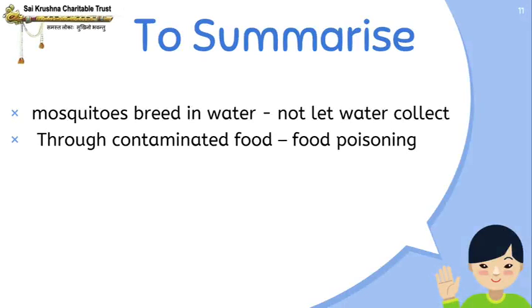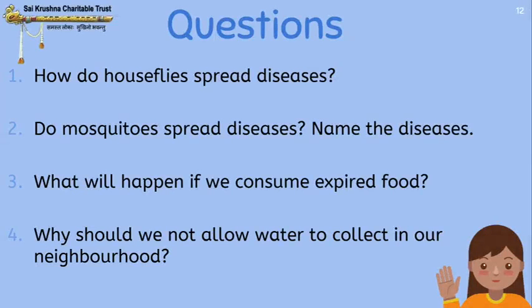Did you understand, students? Now let us answer these questions. Write the answers in your notebooks, okay? First question, how do houseflies spread diseases? Second question, do mosquitoes spread diseases? Name the diseases. Third question, what will happen if we consume expired or contaminated food? And the fourth question, why should we not allow water to collect in our neighborhood?